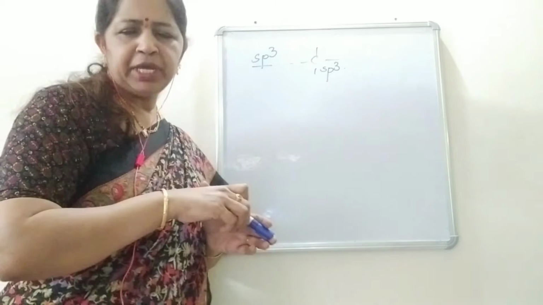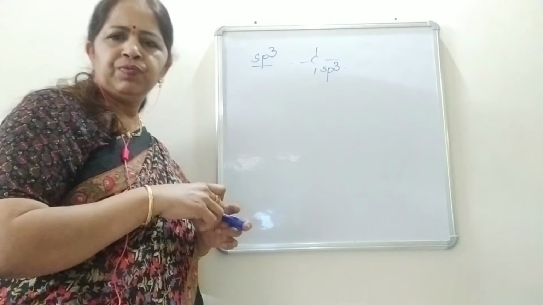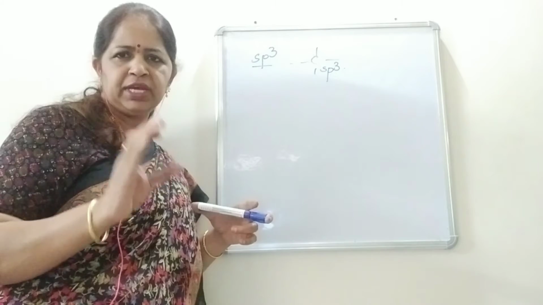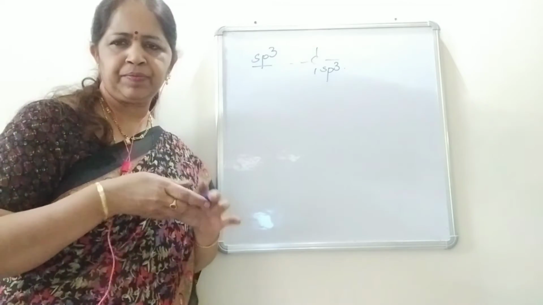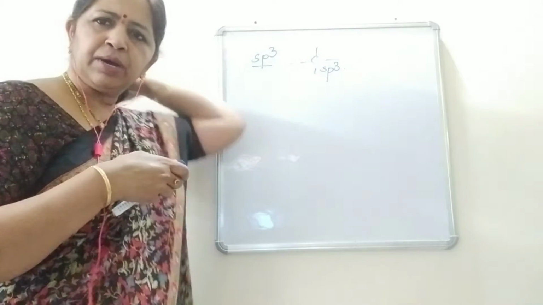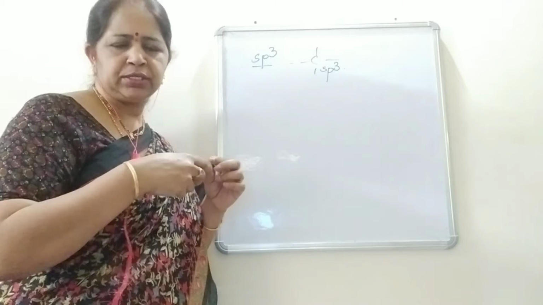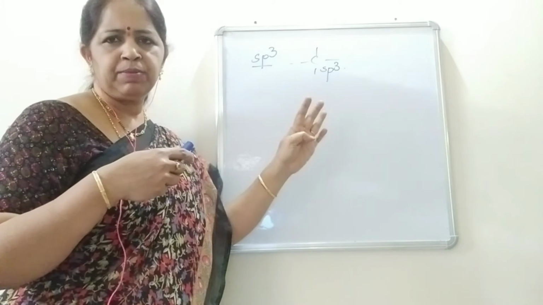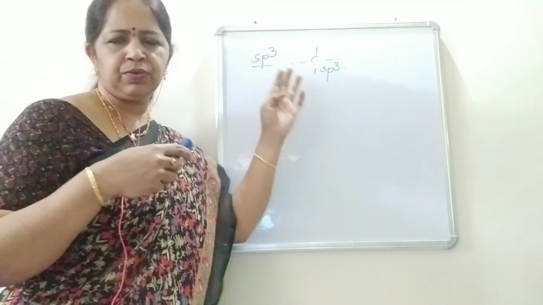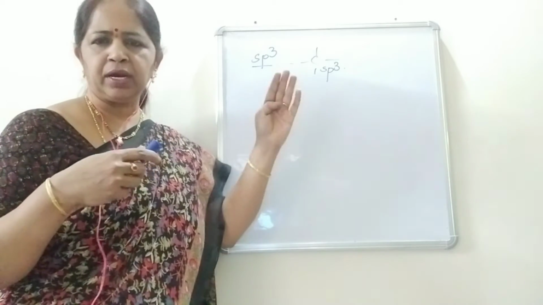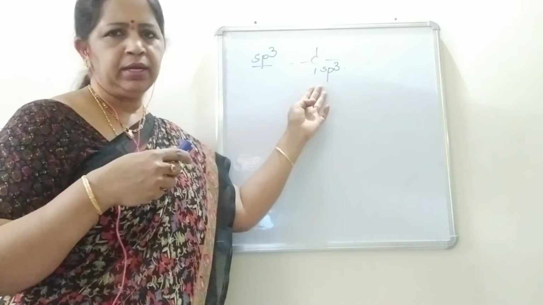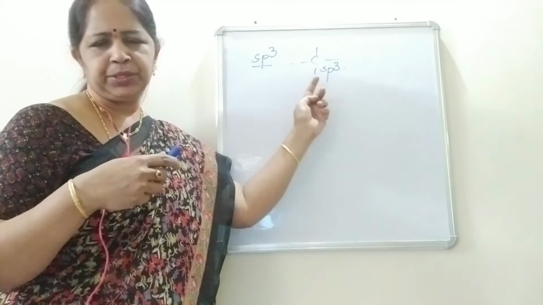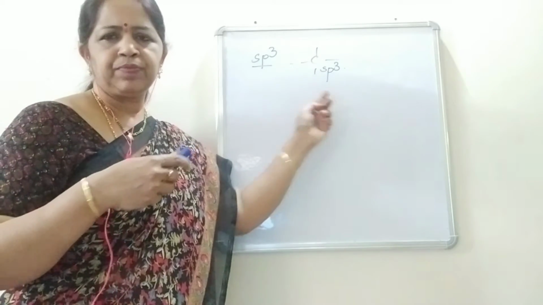Because in sp3 hybridization, 4 hybrid orbitals are formed, and hybrid orbitals always form sigma bonds only. There are no pi bonds. So, 4 hybrid orbitals will form 4 sigma bonds. If only sigma bonds are present around a carbon, then that carbon is said to be in the sp3 hybrid state. Okay students?